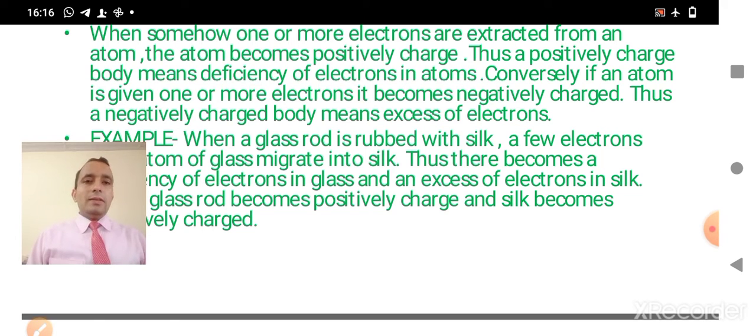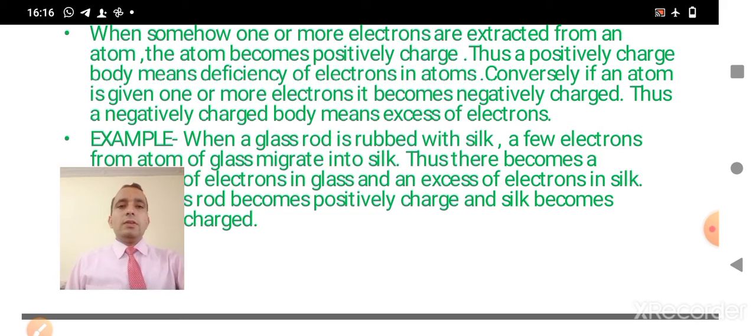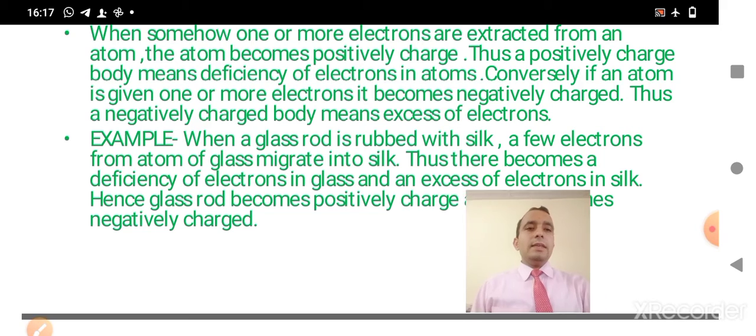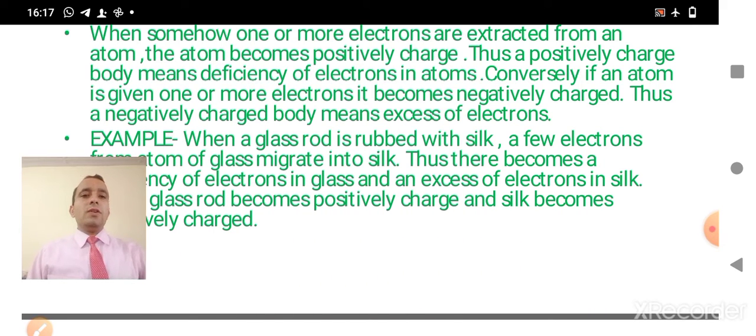Now I have given you an example here. When a glass rod is rubbed with silk, a few electrons from atoms of glass migrate into silk. It means there is a deficiency of electrons in the glass and an excess of electrons in silk.